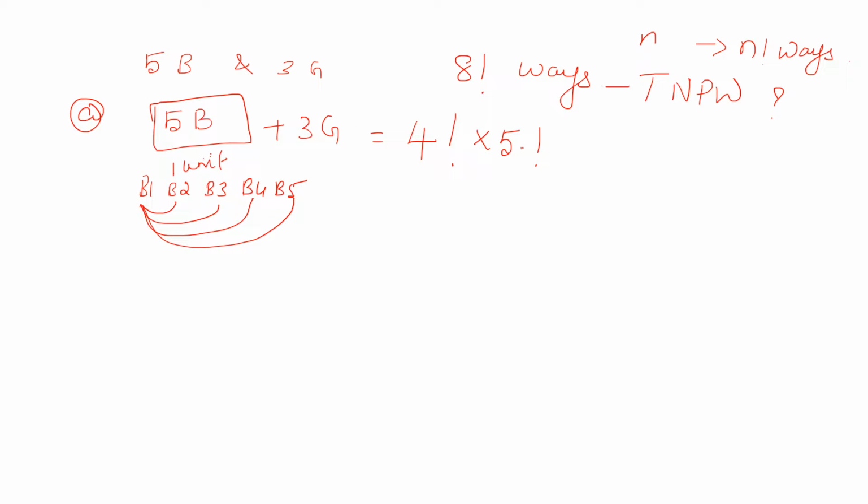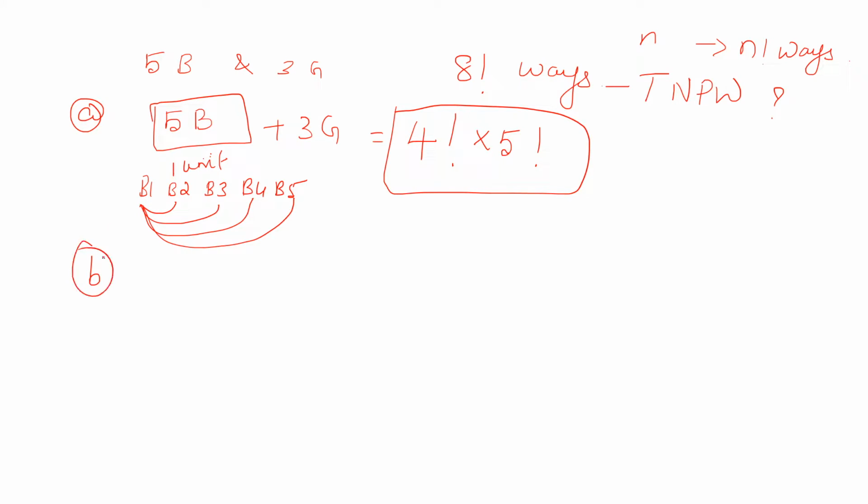So whenever you see the word together, treat them as one unit. Remaining 3 people are there. There are now totally 4 people. So 4 factorial, into inside this one unit, 5 people can be arranged in a row in 5 factorial ways. So 4 factorial into 5 factorial is the answer for the first question.